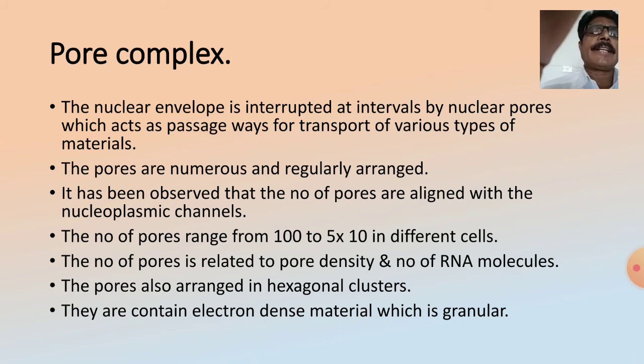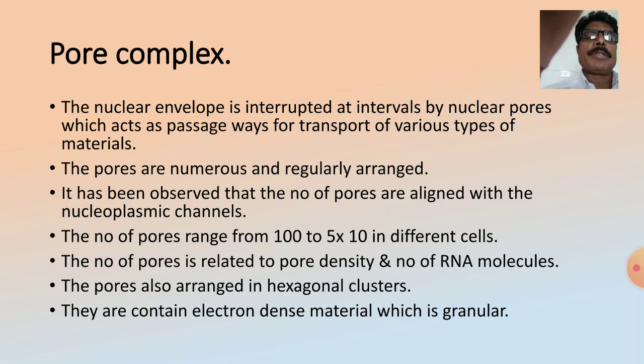Nucleoplasmic channels are applicable for the intake and exit of material through the nucleus. The number of pores ranges from 100 to 5 × 10^10 in different cells.